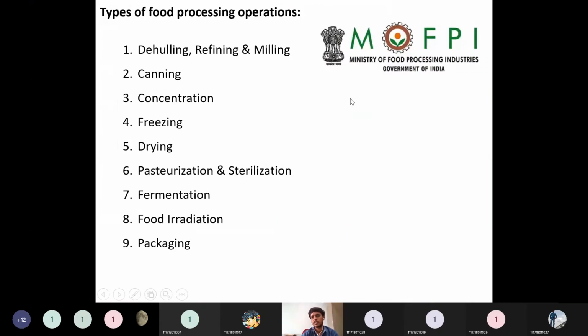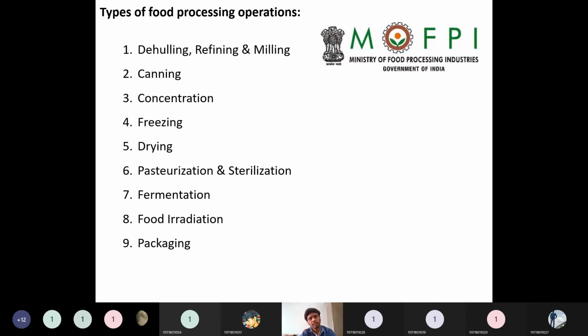So the Ministry of Food Processing Industries, Government of India, it will come under. But all these food processing industries will have one or more than one operation, like the operations are dehulling, refining, and milling. So what is this dehulling, refining, and milling?